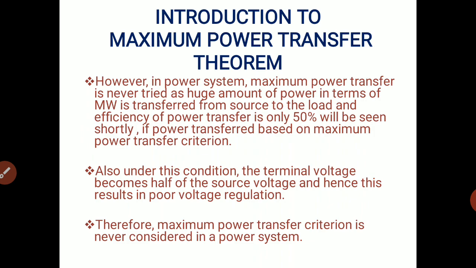So we should know which amount of power is transferred from source to load. Also under this condition, the terminal voltage becomes half of the source voltage, and hence this results in poor voltage regulation. Therefore, maximum power transfer criterion is never considered in a power system. So in power system there is such kind of loss because maximum power is not transferred, because such kinds of losses are to be considered during the transmission and during the distribution system. So in transmission system the maximum power is not considered.